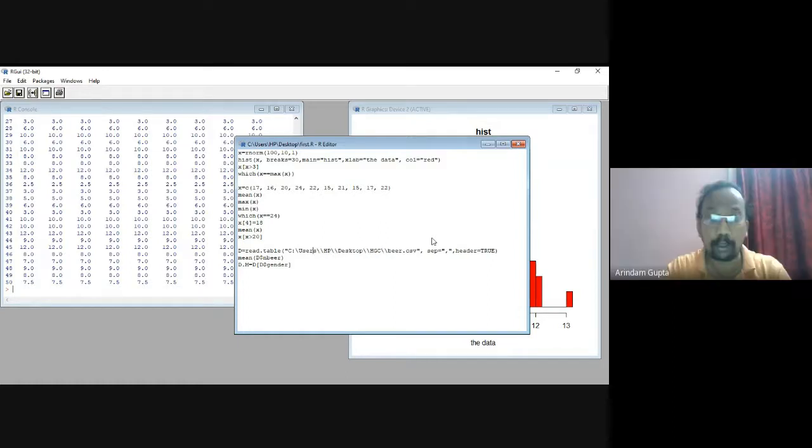Then write separate and header, then run.